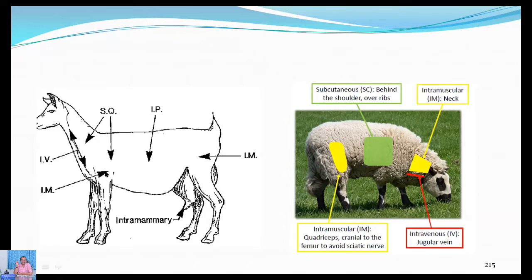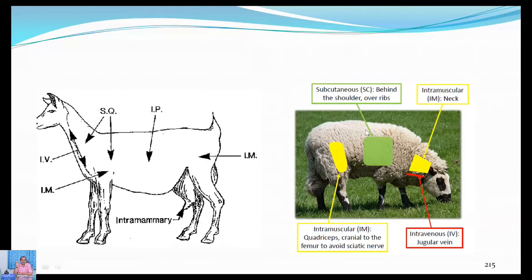And intramuscular sites also, here once again semitendinosus muscles, triceps muscles are very common. And intramammary is another route of administration, and through the teat, the drugs are administered, especially in case of mastitis, not in any other conditions.